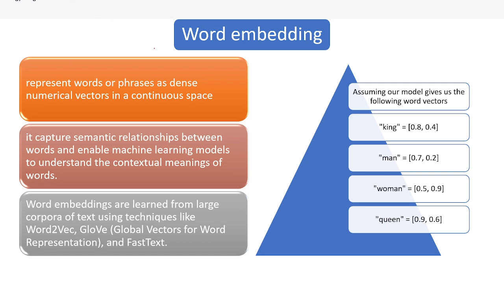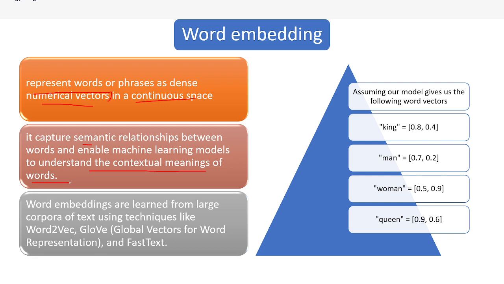It represents words or phrases as dense numerical vectors in a continuous, multi-dimensional space. It converts your words or phrases to dense numerical vectors. This is called word embedding. It is not only converting your text to a vector, it also captures the semantic relationship between words and enables machine learning models to understand the contextual meaning of the words. I'll tell you about the different algorithms later. It will also try to understand the contextual meanings of the words.